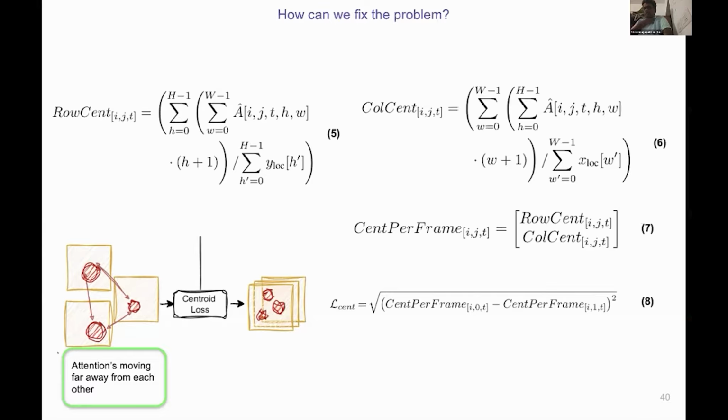And these are essentially weighted averages of pixel positions weighted by the attention values. We stack them into per frame centroid in equation 7, and the loss in equation 8 is just the L2 distance between the centroids of the token pairs. The diagram on the bottom left shows the intuition. The per frame attention maps have centroids that are flying apart. The centroid loss pulls them back together.